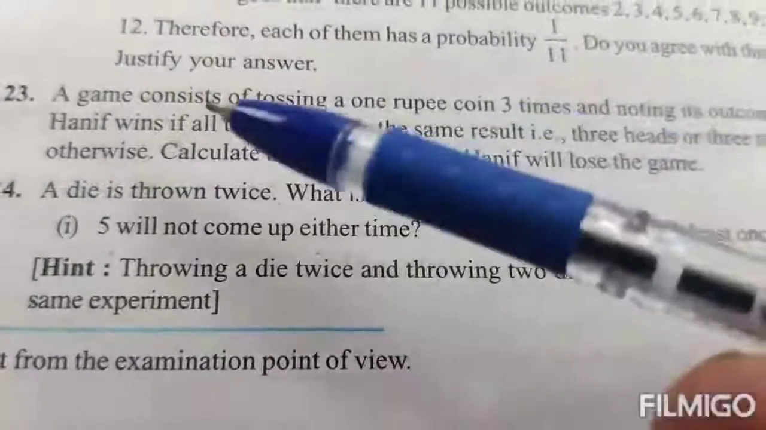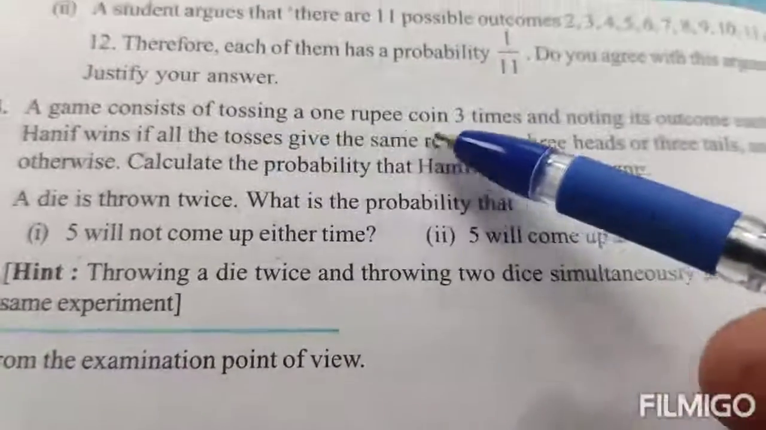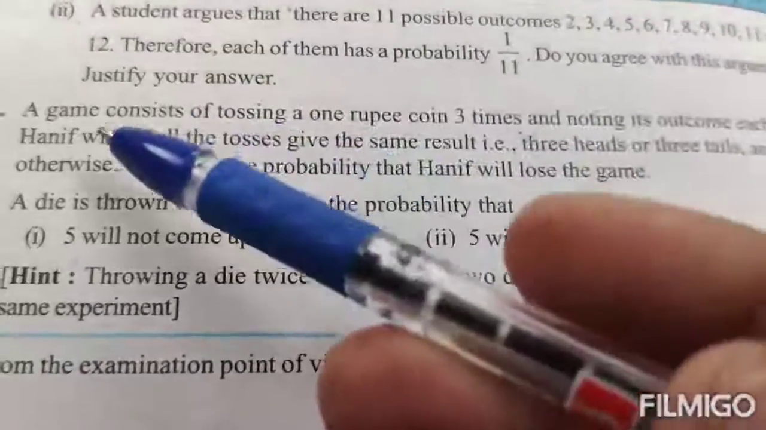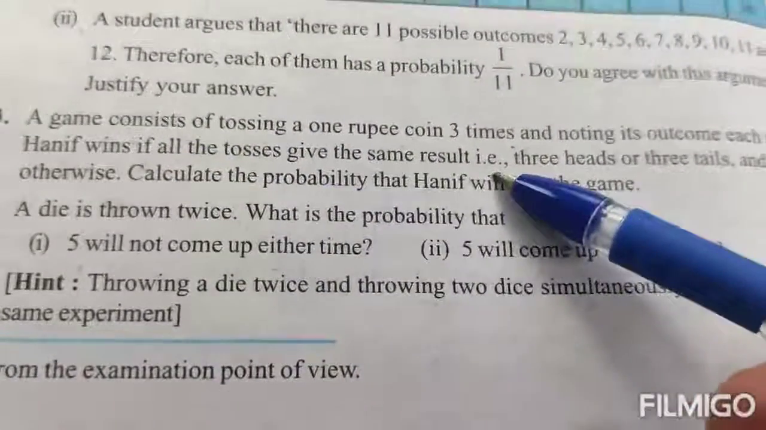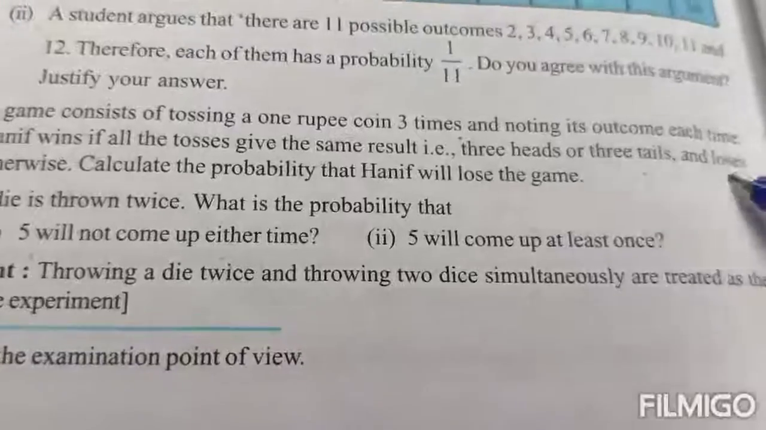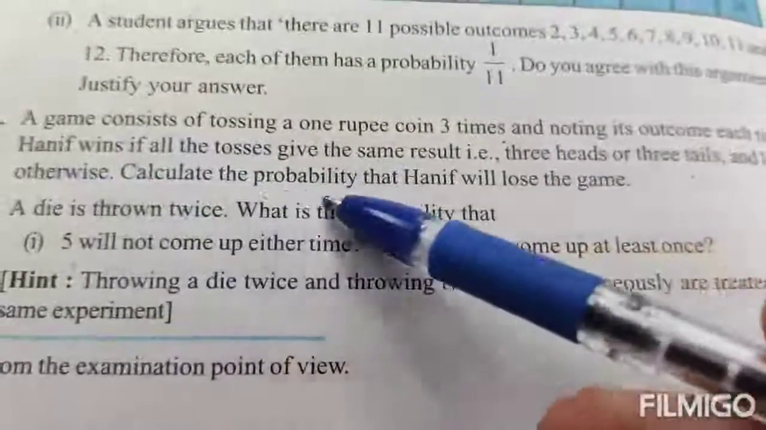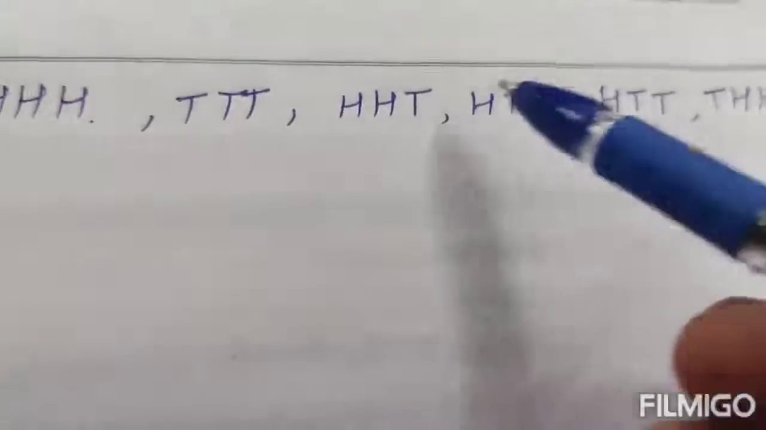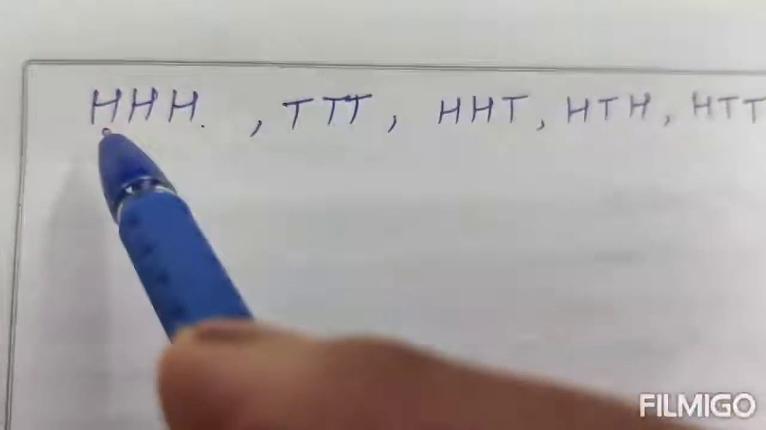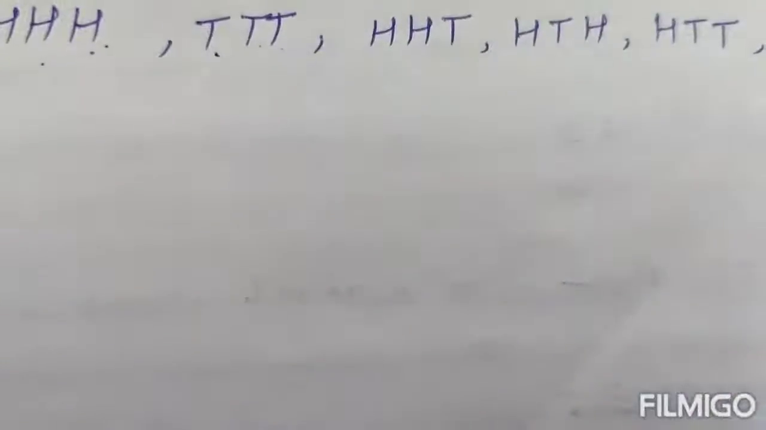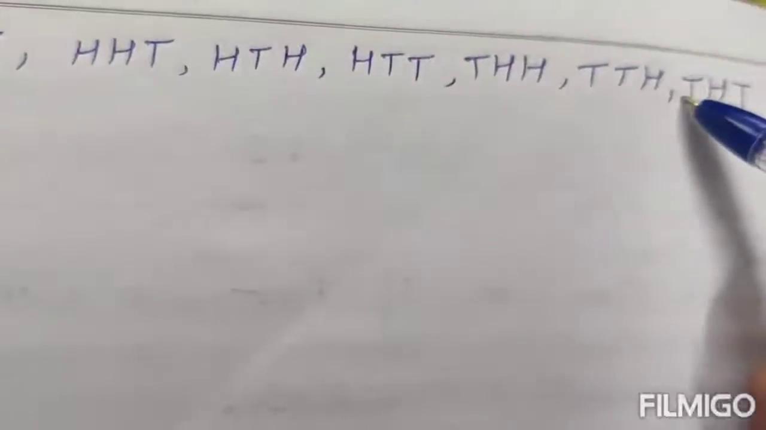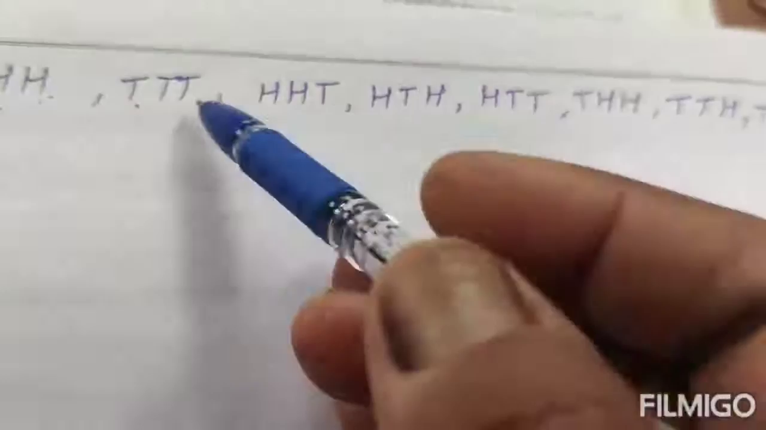Question number 23. A game consists of tossing a 1 rupee coin 3 times and noting the outcome each time. Hanif wins if all the tosses give the same result, 3 heads or 3 tails, and loses otherwise. Calculate the probability that Hanif will lose the game. There are 8 possible outcomes: HHH, TTT, HTH, HHT, HTT, THH, TTH, THT. These are the 8 outcomes.